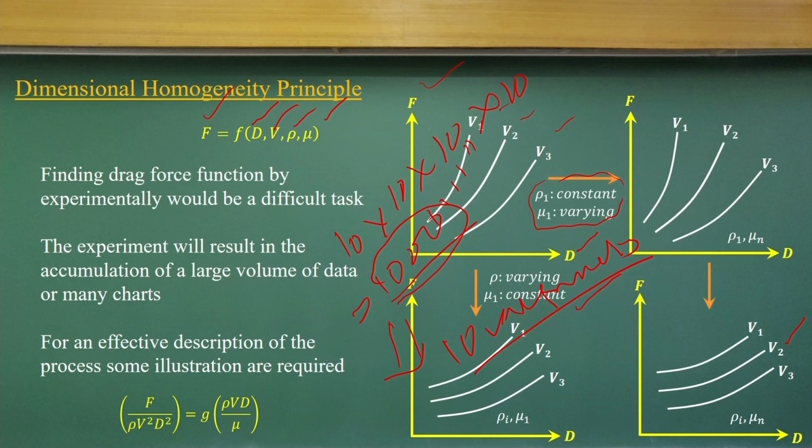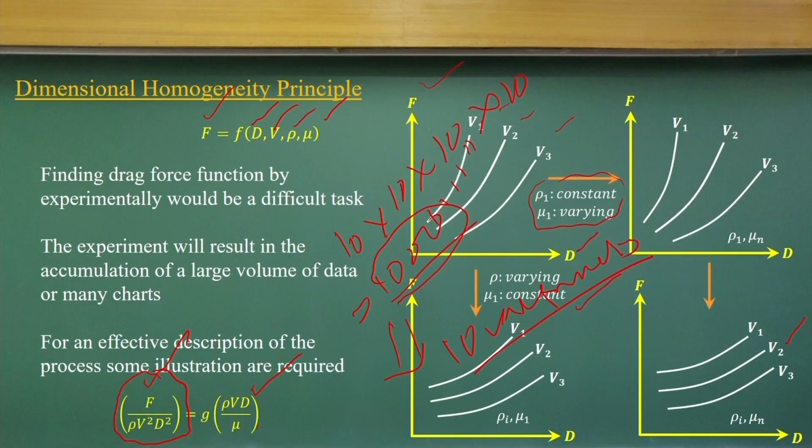We make a non-dimensional form. F by rho V D squared: if you substitute the dimensions, you will see that it does not have a dimension of this type. Rho V D by mu also does not have dimensions. You just substitute it and find rho V D by mu, which is a very well known equation called the Reynolds number. We will discuss that more in pipe flow.